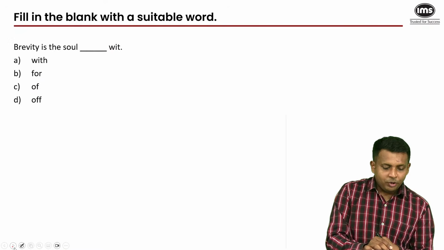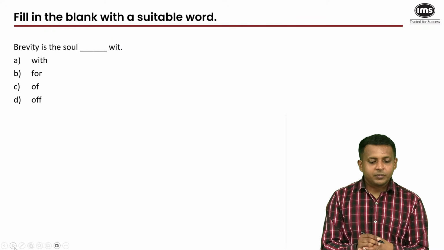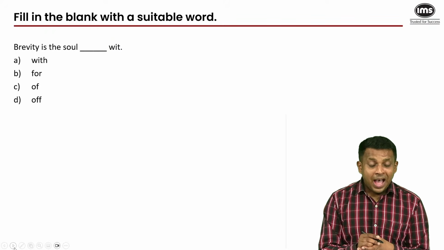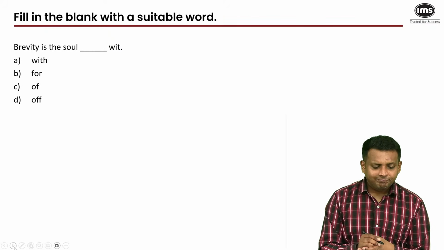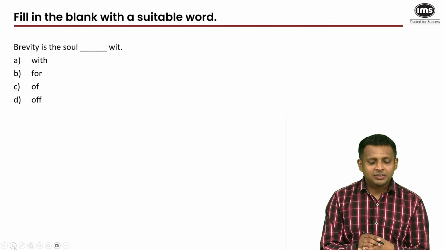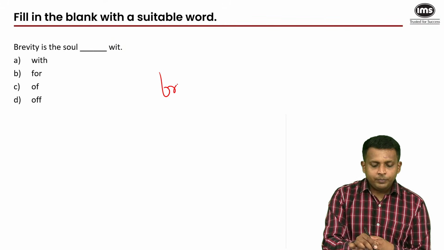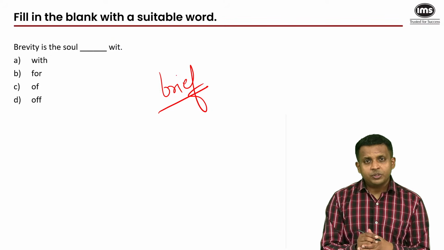All right, moving on. Fill in the blank with a suitable word. I believe this is from Hamlet, Shakespeare. But it's a very well-known quote, more of a proverb. Brevity is the sole blank wit. Now, brevity is the noun form of the adjective brief. And wit means intelligence. If you're witty, you're smart, you're clever.